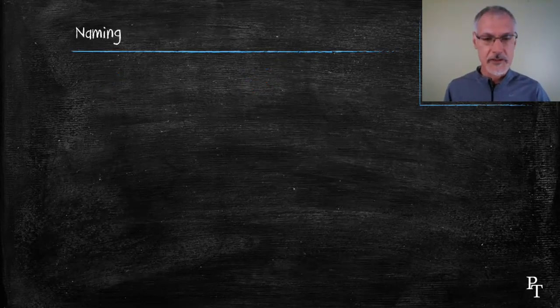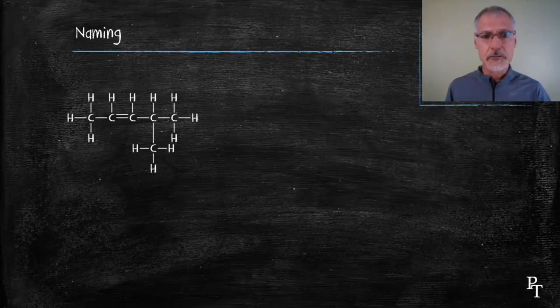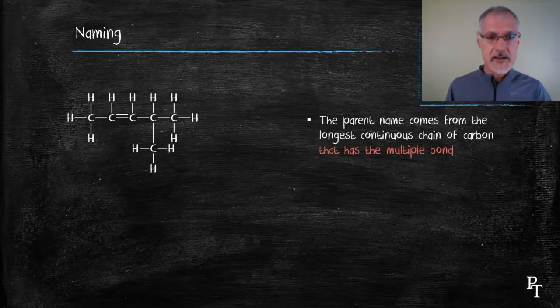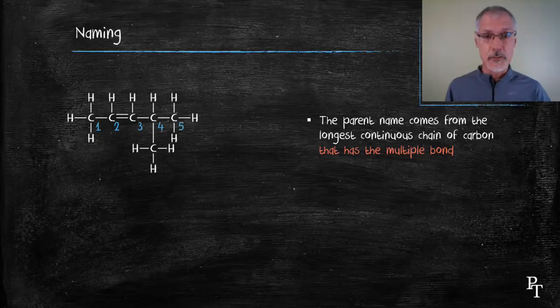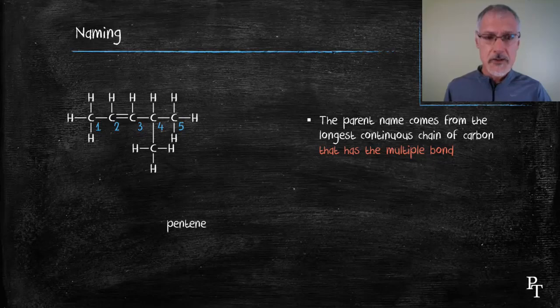So I'll try to name this compound I have here on the left. I'm going to refer back to some of the rules we had earlier for the alkane family. I'm going to start by identifying the longest continuous chain, but in addition I have to take into account the presence of the double bond. So I must always number the chain such that it includes the double bond. This is a 5 carbon chain, pentane, but the presence of the double bond means I should change the name to pentene. I number the chain such that I begin my numbering at the end closest to the double bond, which in this case has already happened.